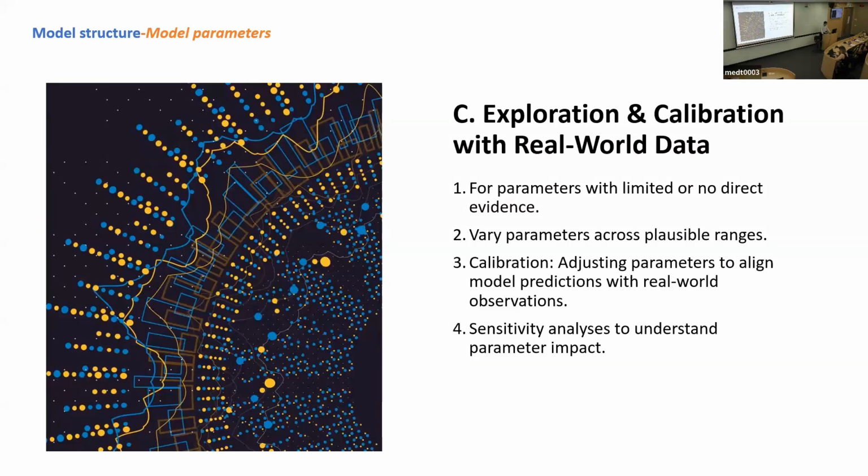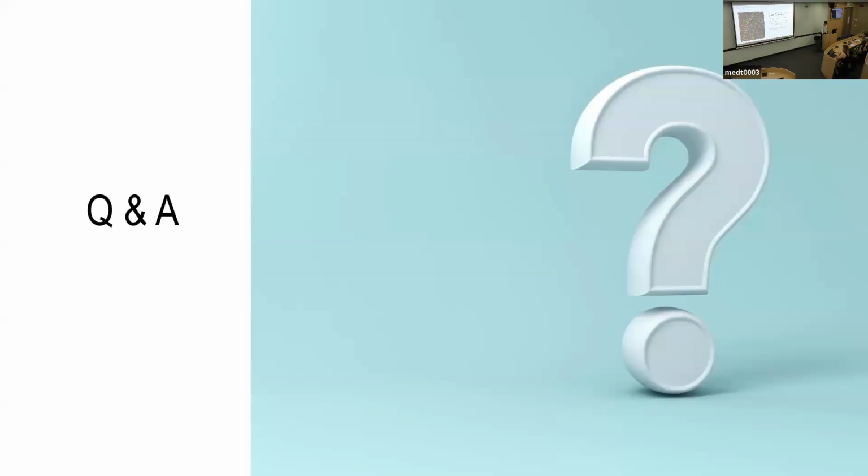The third way is for parameters with limited data or higher uncertainty. We may need to adjust our parameters to fit our model to real-world observations, just like Mo mentioned before in the Thai settings paper. So that's my proposed model structure for our project. Thank you.